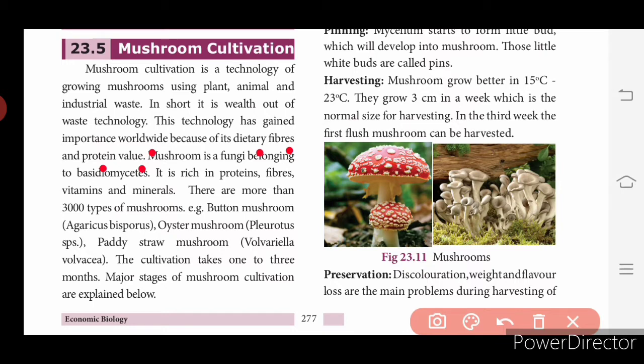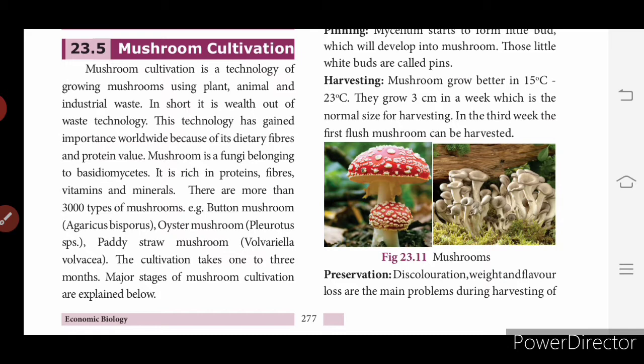Mushroom is a fungus belonging to Basidiomycetes. It is rich in proteins, fibers, vitamins and minerals. There are more than 3000 types of mushrooms. Examples: button mushroom, that is Agaricus bisporus, then oyster mushroom, Pleurotus, then paddy straw mushroom, Volvariella. The cultivation takes 1 to 3 months, and the major stages of mushroom cultivation are explained here now.